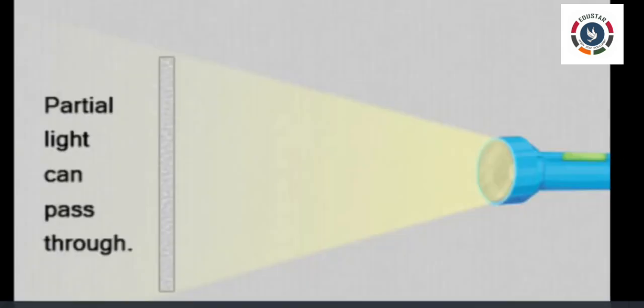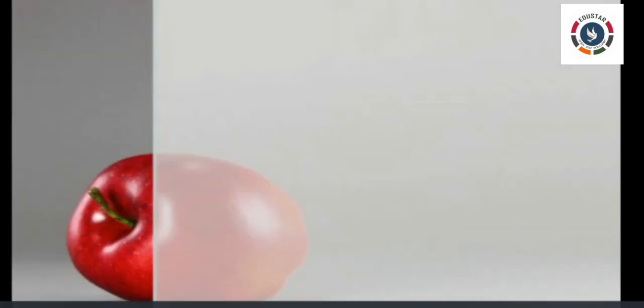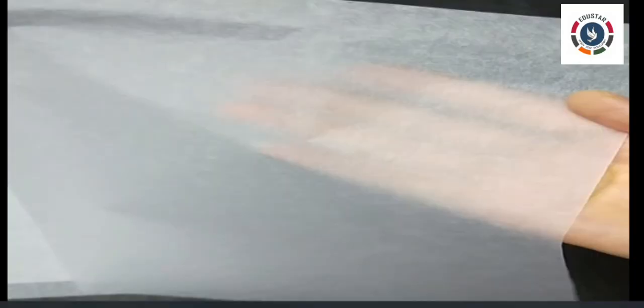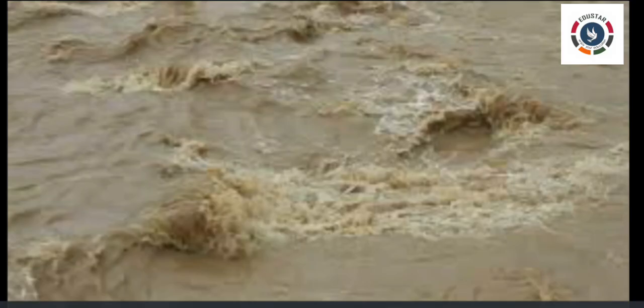Objects that are partially transparent and partially opaque are called translucent objects. They allow light to pass through them only partially. Examples for translucent objects are butter paper, muddy water, smoked glass.